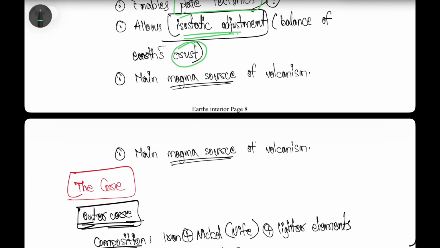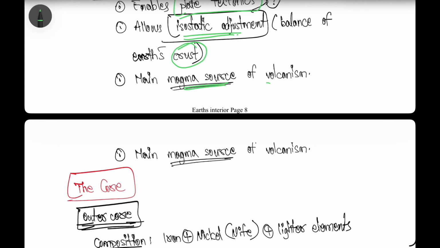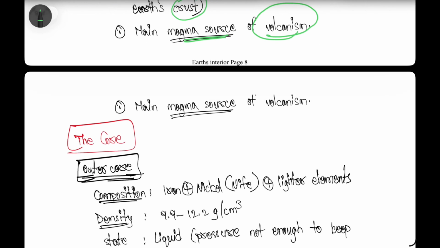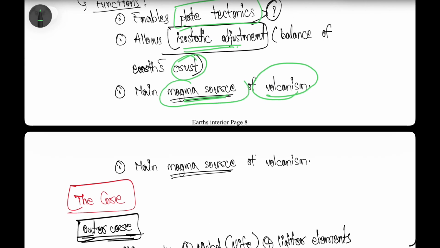And the asthenosphere is the main magma source for volcanism. So magma comes from the asthenosphere. So this is the crust region and uppermost mantle. These two are called the lithosphere, and then immediately below the lithosphere we have the asthenosphere, right?